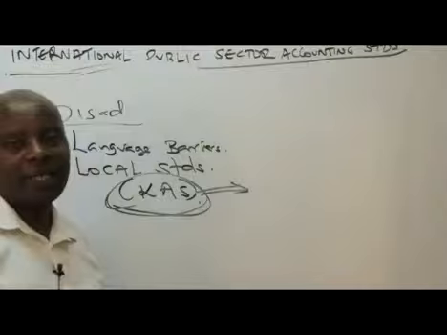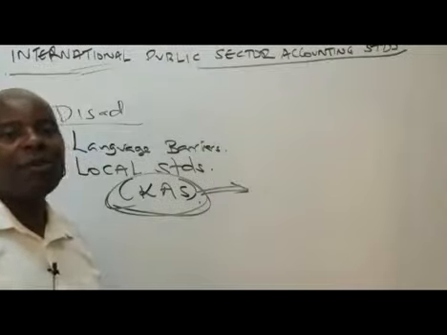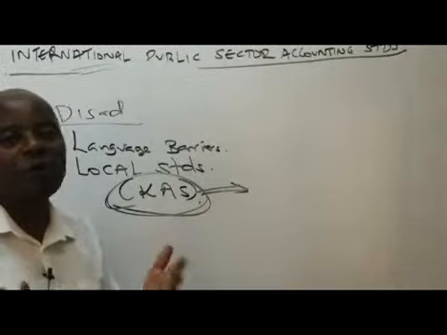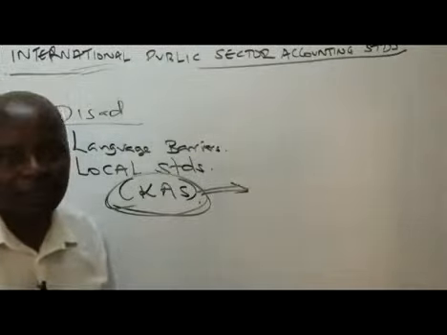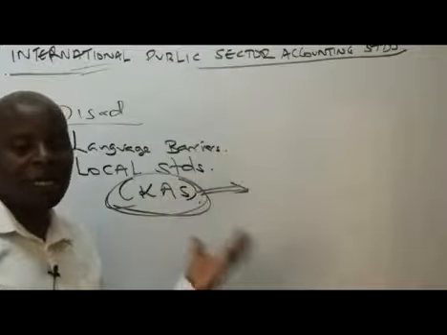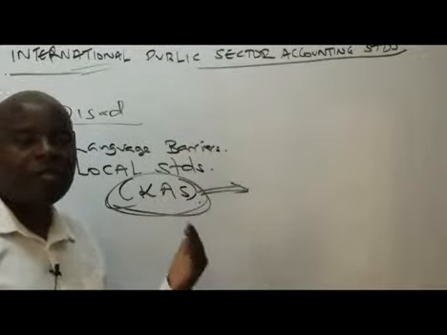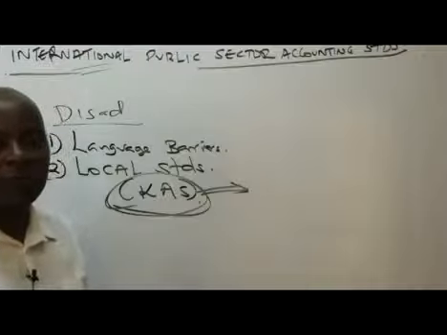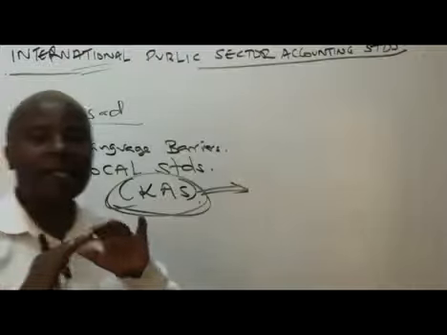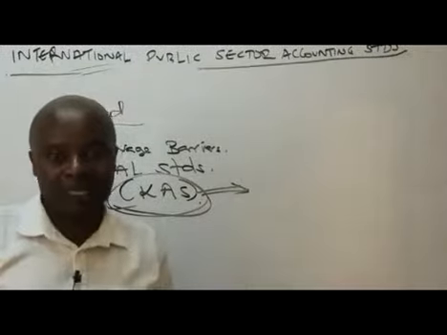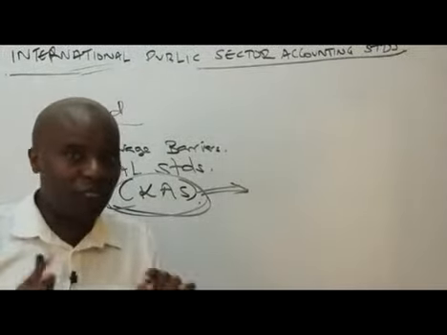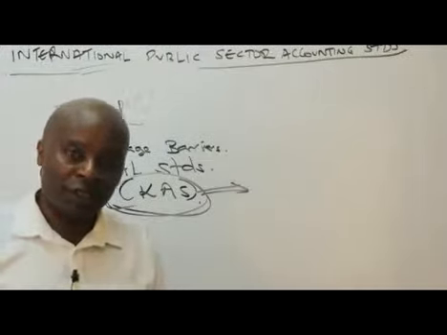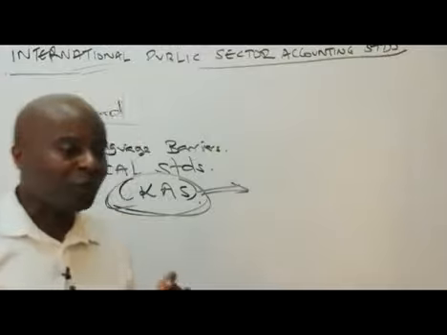And the chances are, ladies and gentlemen, because of course that is a different country from ours, there is no way you'll be able to go and force them to adopt IPSAS. This is a big challenge. If we were to smoothen everything for IPSAS to take place quite easily, then we must do away with local standards. But for now, they are there. So many countries still are running their local accounting standards. Very good. So I hope this thing is making sense.